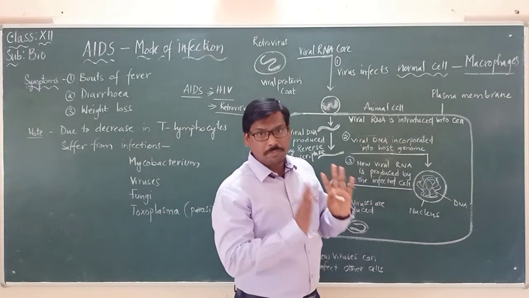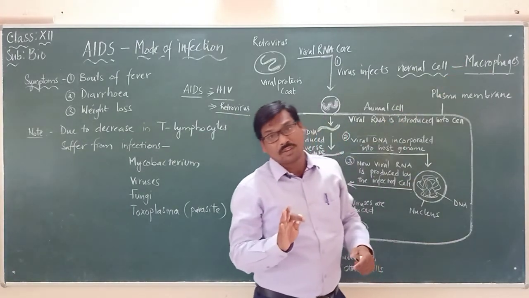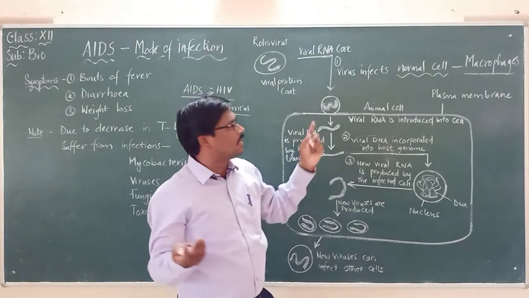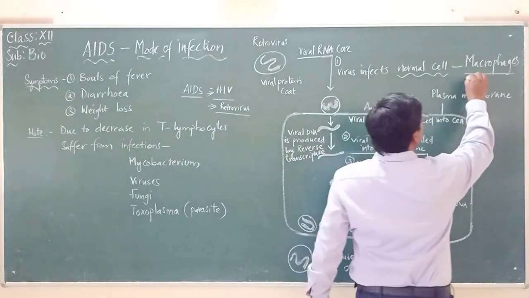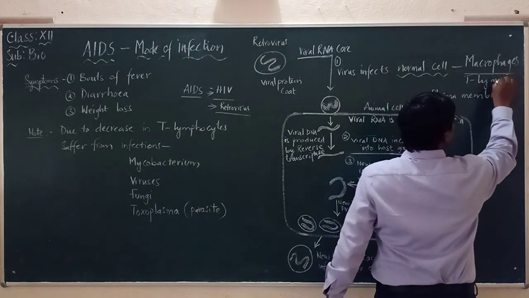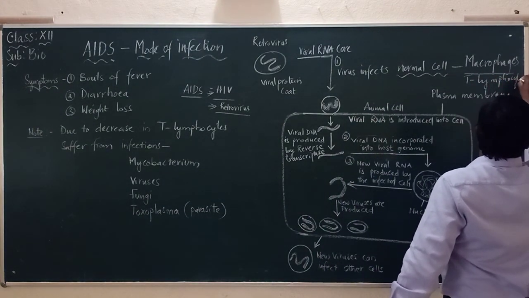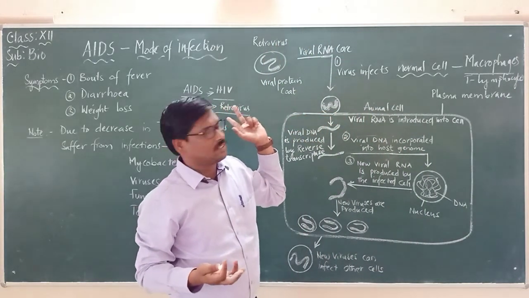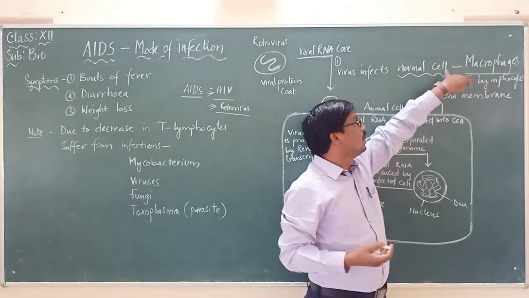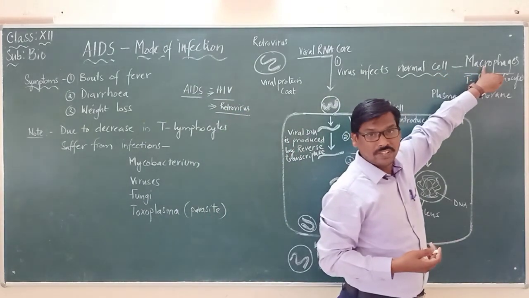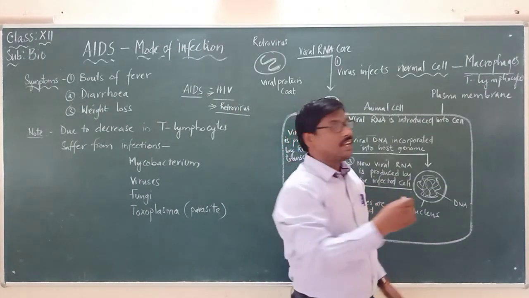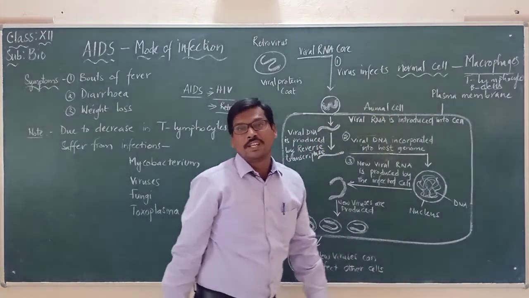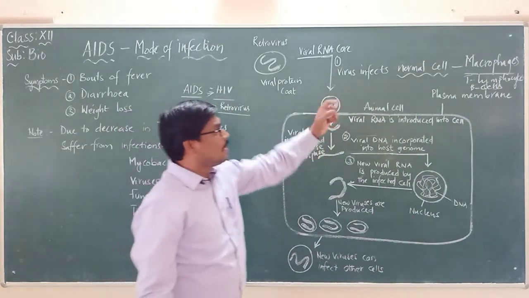And remember, it is not only the macrophages which are infected by the HIV virus. There are also other cells, like T lymphocytes, which are also affected by the HIV virus, a retrovirus. So the HIV virus is attacking normal cells such as macrophages and T lymphocytes, and at the same time we should remember it is also affecting the B cells.